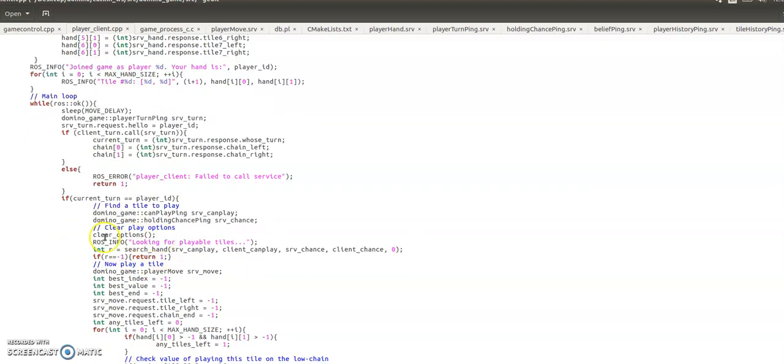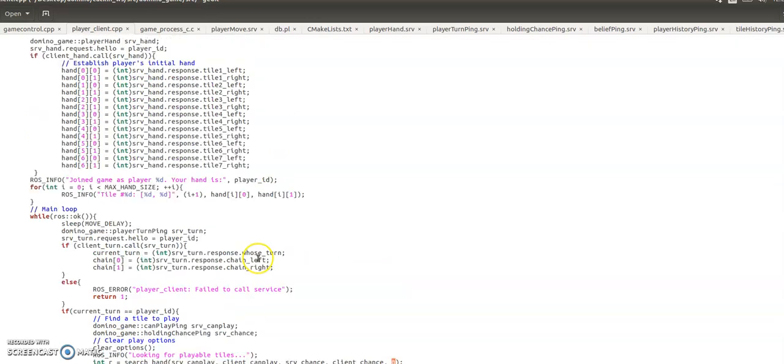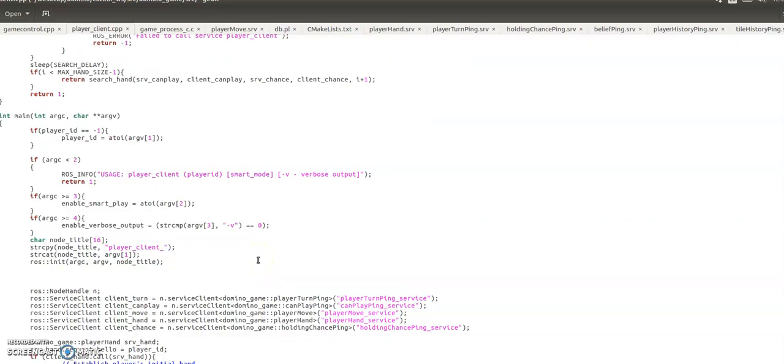So what we do first, we clear the options. This is just a super simple function that iterates over the play options matrix that I created and sets all the values to -1 so that we know there's no play options right now, or it clears all the play options from the last round or the last turn. And so we're looking for playable tiles. We invoke the search hand function, which is a recursive function that looks through the hand of the player. So we pass in all the services and then a 0. So the 0 is the index of the place in hand.